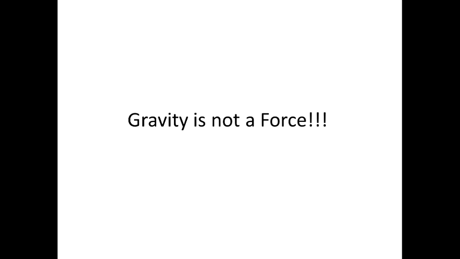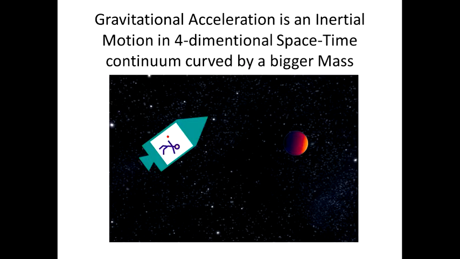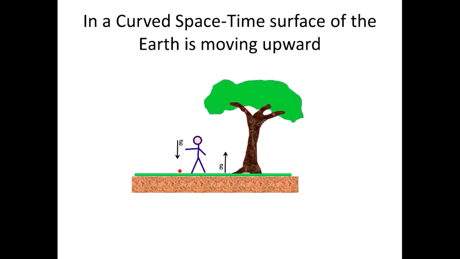Einstein said that gravitational acceleration is an inertial motion in a four-dimensional space-time continuum curved by the bigger mass. Astronauts flying around the Earth in orbit feel that they are moving in a straight line at a constant speed. In a curved space-time the surface of the Earth is a non-inertial frame of reference and moving upward with acceleration 1g.